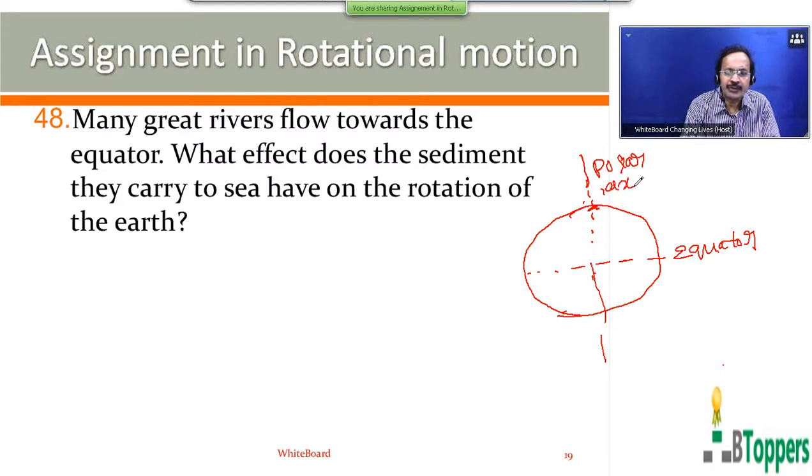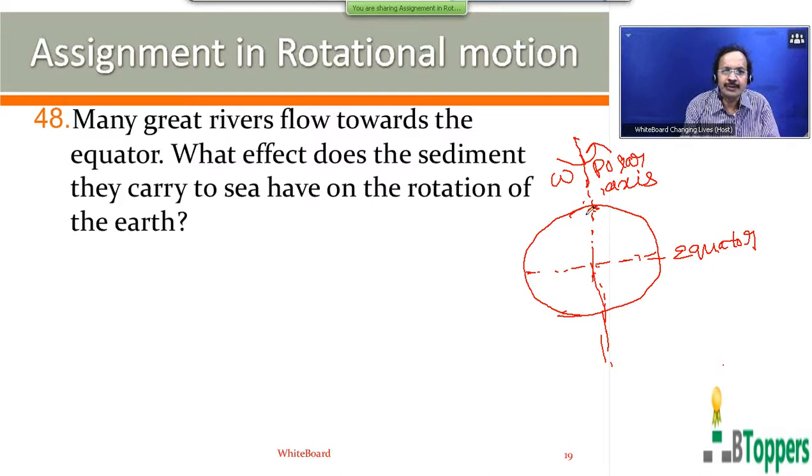So Earth rotates about the axis passing through the poles. The length of the day is nothing but the time period of rotation of the Earth about the axis passing through the poles.